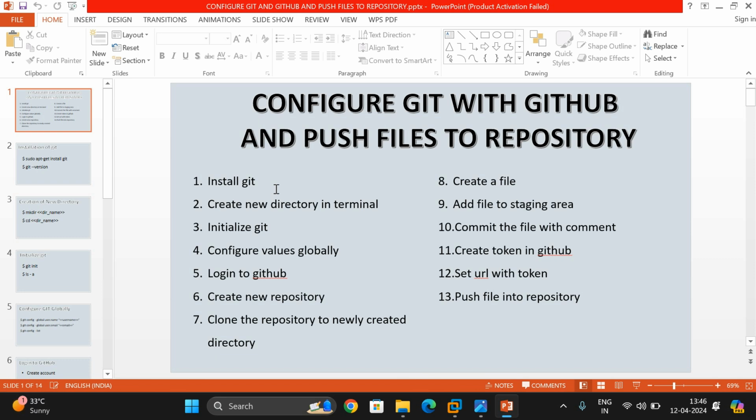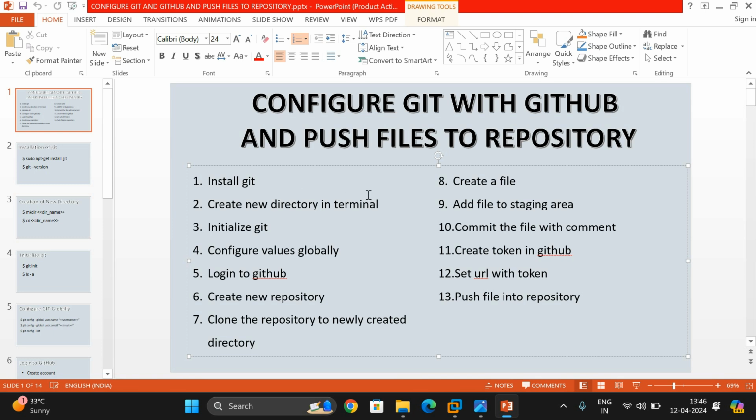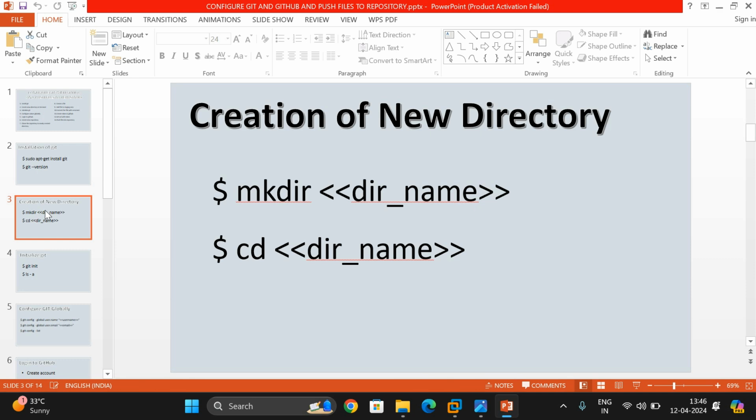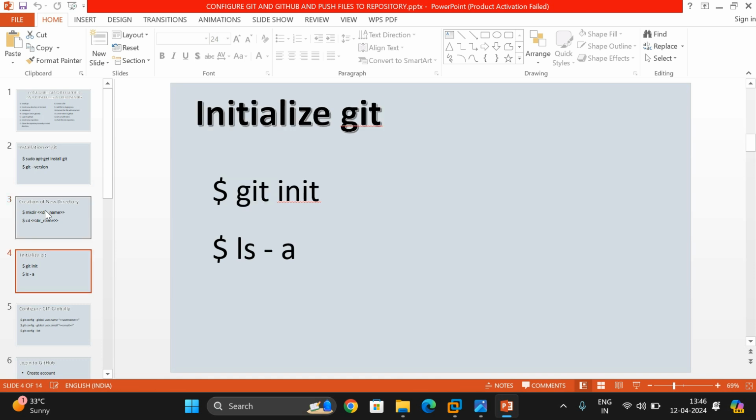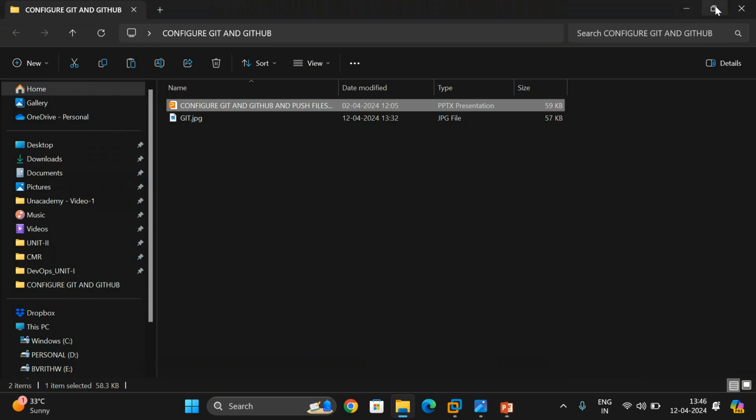That's the only difference. So first we need to install Git, and then we have to create a new directory in the terminal by using the command mkdir, and we need to change the directory into that particular directory which we have created. Then we have to initialize Git by using the init command, so that one Git repository will be created in your local system. Now we'll see that.